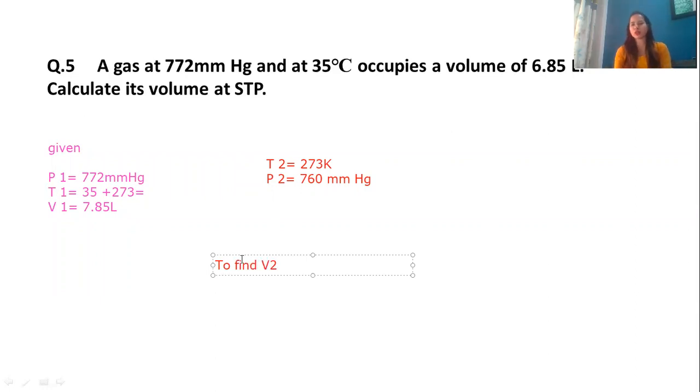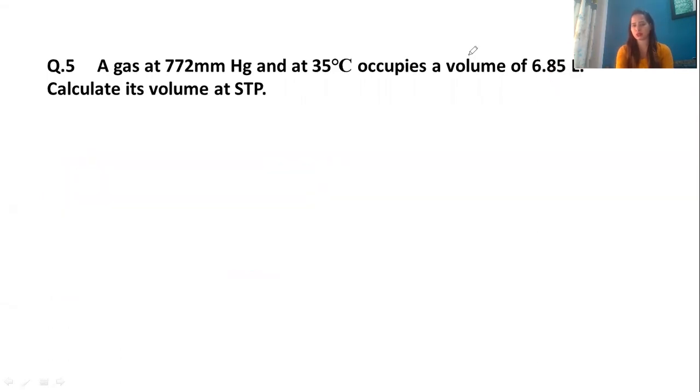So which equation are we going to use here? The combined ideal gas equation, that is P1 V1 upon T1 is equal to P2 V2 upon T2. For V2, you are going to rearrange it and then substitute to get the final answer. The volume that you get will be in liters, because the volume that we are given is in liters. So we are going to find the answer in liters only.